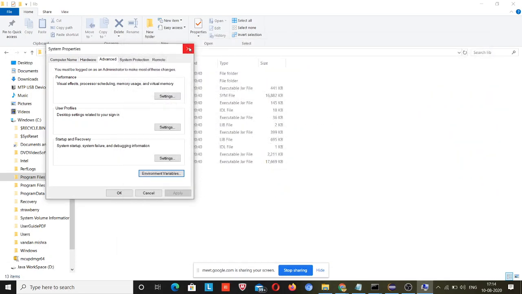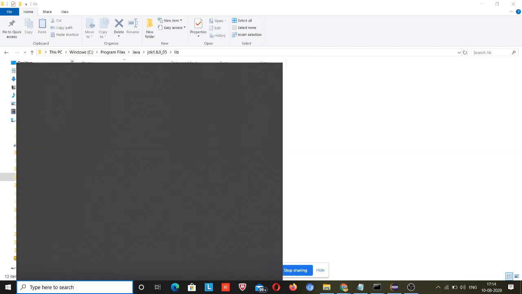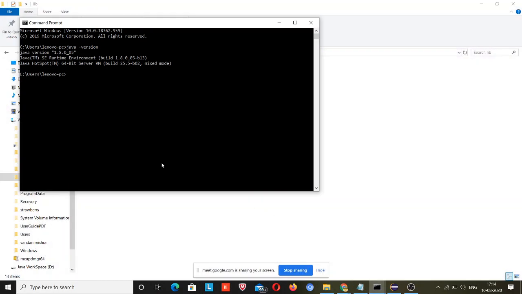After doing this process, just open your command prompt, type cmd over here, and open command prompt, and here you type java version. Oh, sorry.